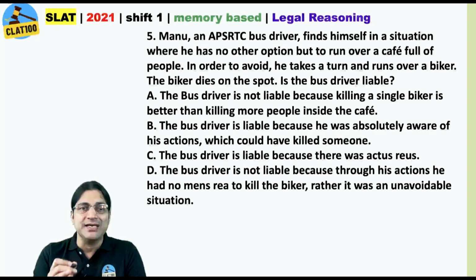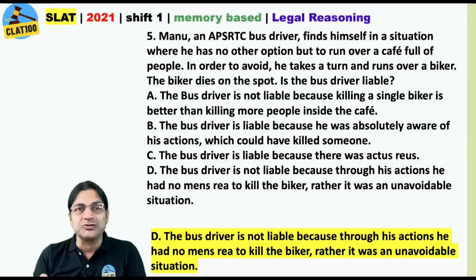So, options B and C you do not have to read. Option A: The bus driver is not liable because killing a single biker is better than killing more people inside the cafe. Option D: The bus driver is not liable because through his action, he had no mens rea to kill the biker. Rather, it was an unavoidable situation. Another hint, options A and D are close, but option D explains it better. What do you think? So that's the answer.